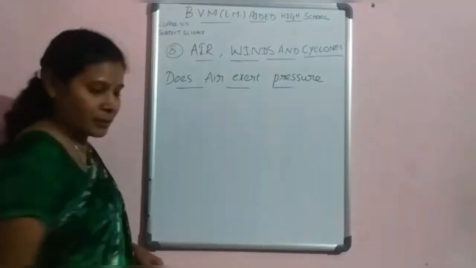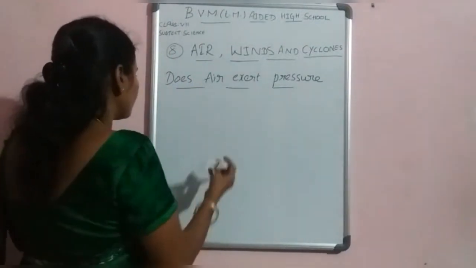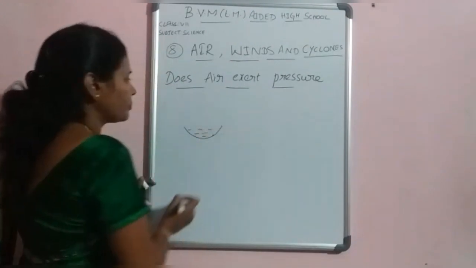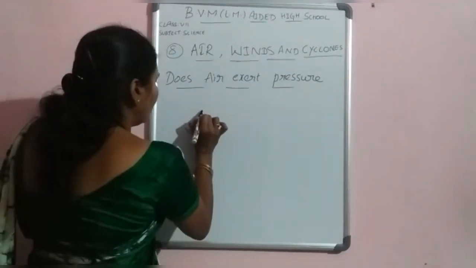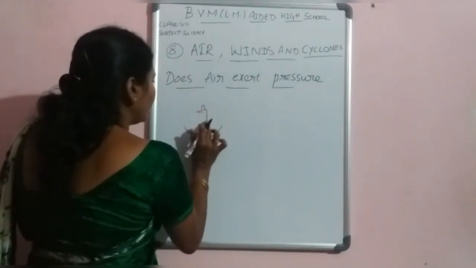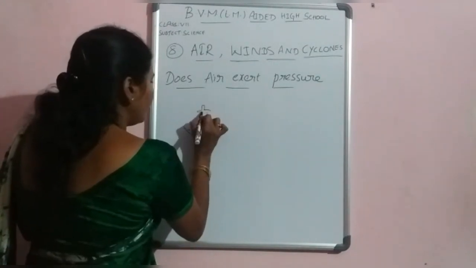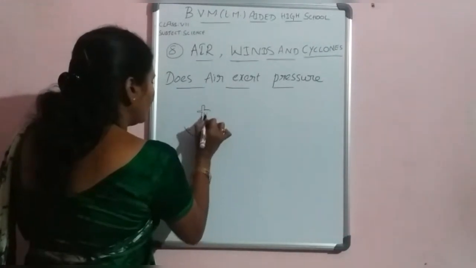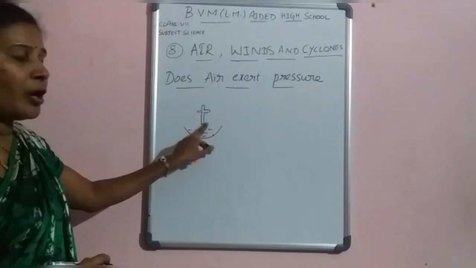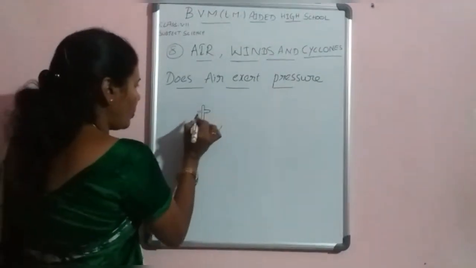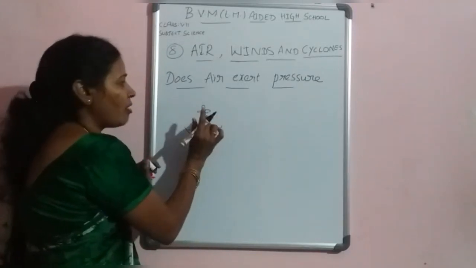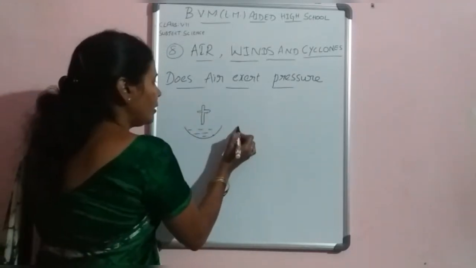Some more experiments. Take a vessel filled with water and take an ink dropper. At starting, there is no pressure on this dropper.